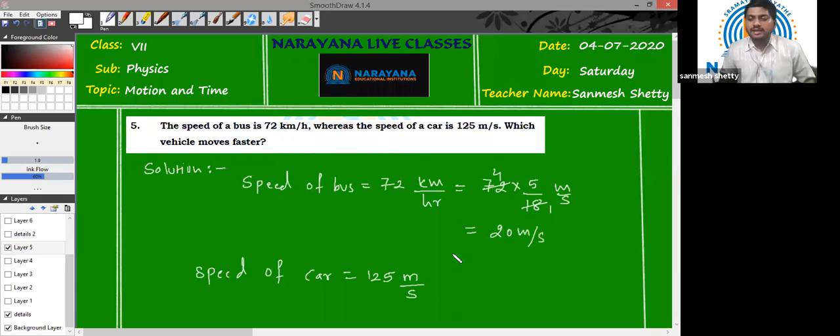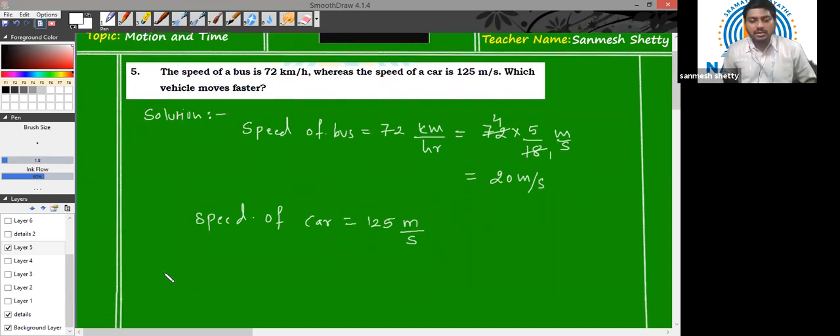Now we can make the direct comparison, which is faster. The speed of the bus is 20 meters per second. The speed of the car is 125 meters per second. So the car moves faster, which was a very easy question.